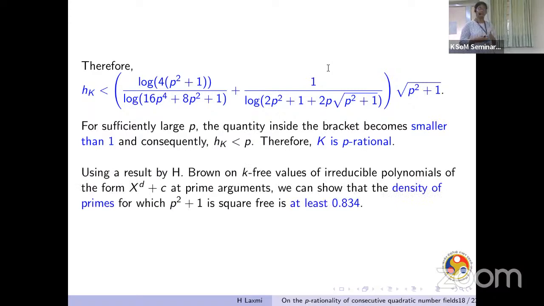Now everything works well if p²+1 is squarefree. So in order to prove that there indeed exist infinitely many such p, we used a result by Heath-Brown for irreducible polynomials of the form x^d + c at prime arguments. According to this result, Heath-Brown found the density of primes p for which such polynomials are squarefree. In our case, the polynomial under consideration would be x²+1. So we could show that the density is at least 0.834. So there are infinitely many primes for which p²+1 is squarefree.